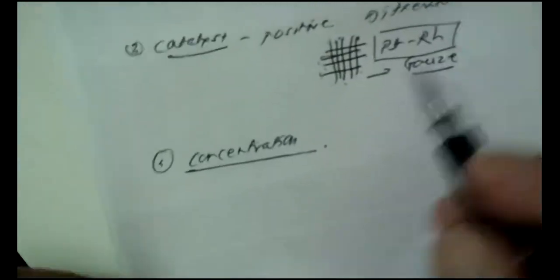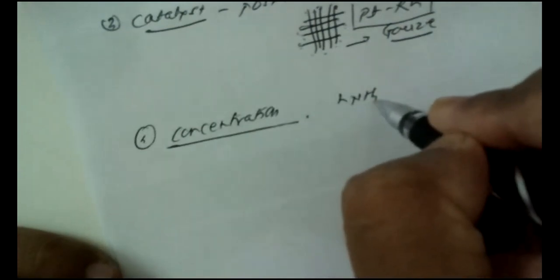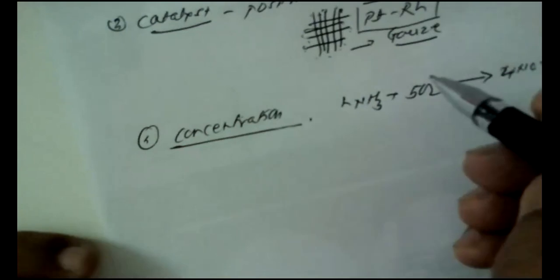Now, in this case, as can be seen from the reaction itself, 4NH3 plus 5O2 gives 4NO plus 6H2O. You have to remember this reaction. Here, if we consider the concentration of the reacting gases or reactants, then 4 parts of ammonia are intimately mixed with 5 parts of oxygen.